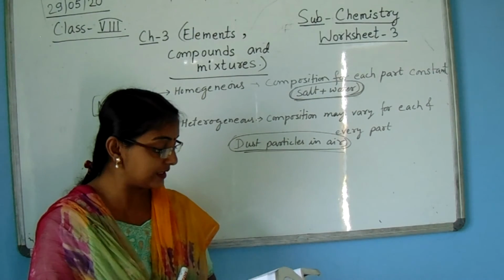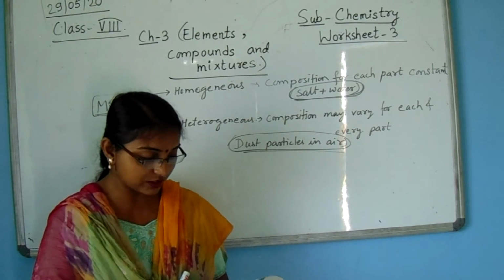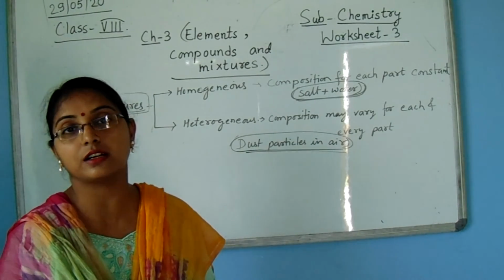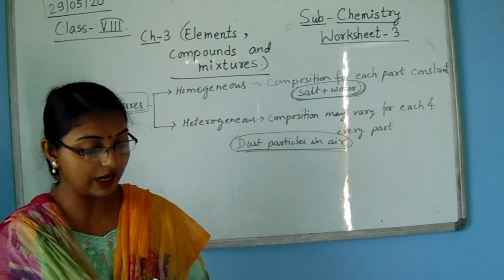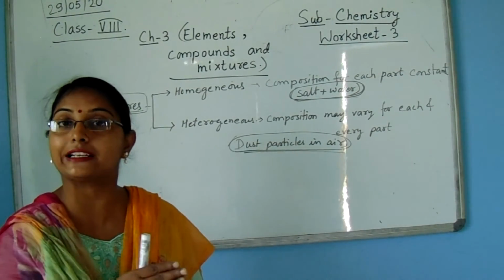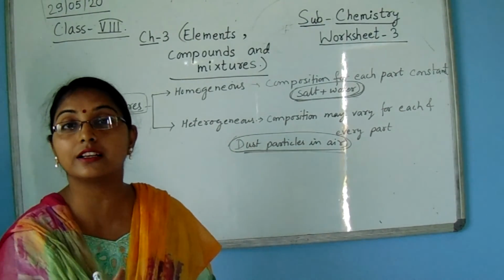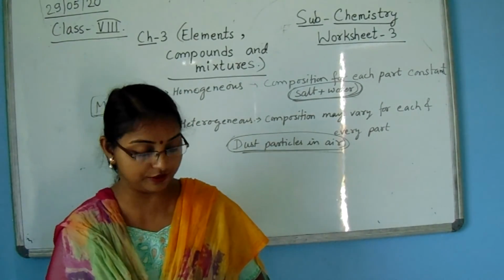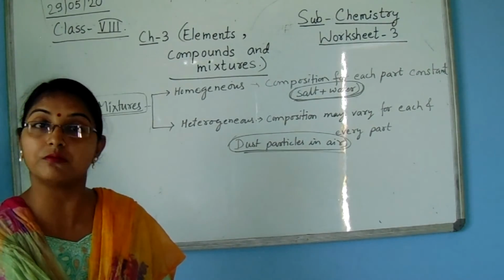In this, the substance to be purified is dissolved in a suitable solvent and the solution is concentrated up to the saturation point. If it is cooled slowly, the crystals of pure solid separate out. That means at the saturation point, the solute becomes solid crystals and can be separated by crystallization. So this technique is used in the purification of salt that we get from sea water.